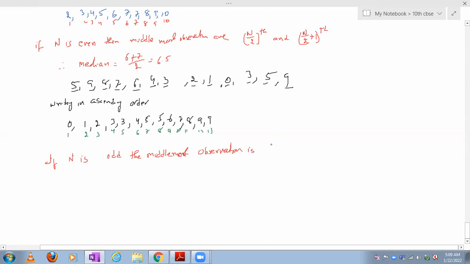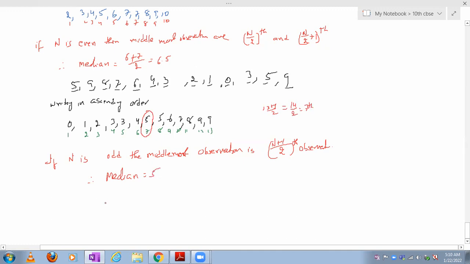The n plus 1 by 2th observation. So therefore here, what will you get as the median? 13 plus 1 by 2, that is 14 by 2, means the 7th observation is the median.